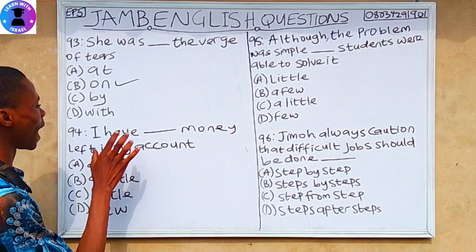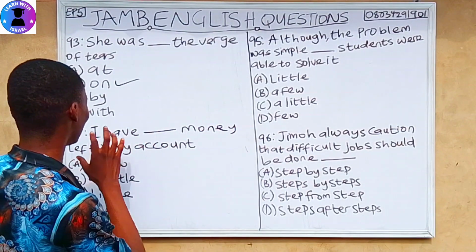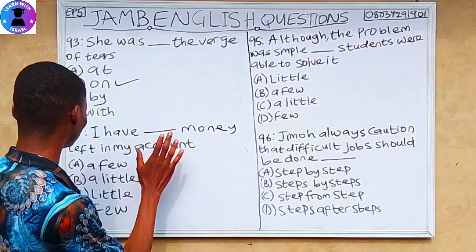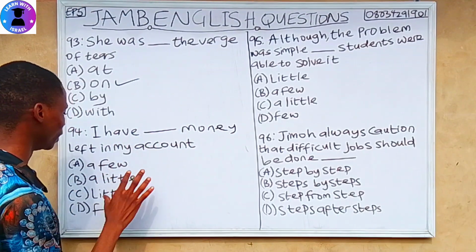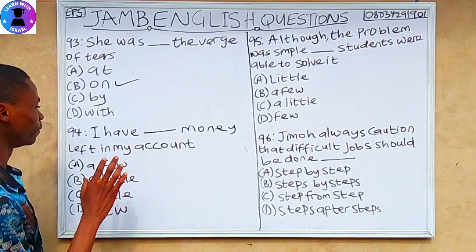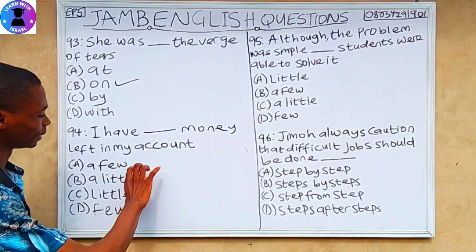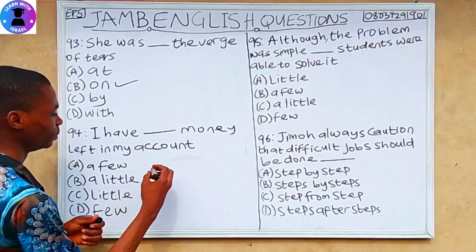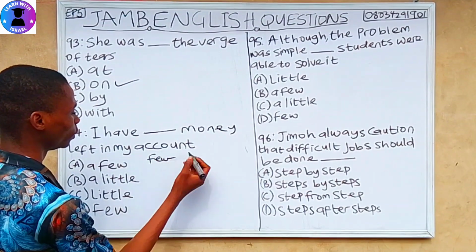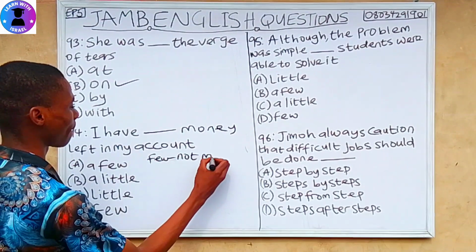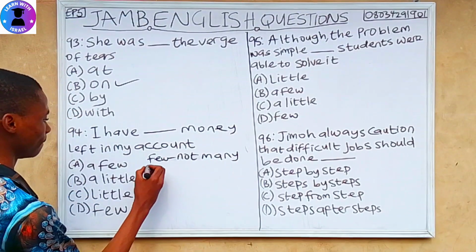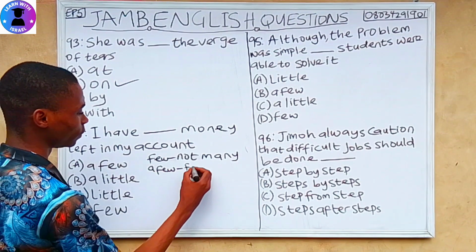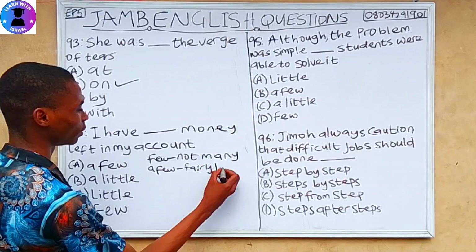Question 94. I have dash money left in my account. A few, B a little, C little, D few. Let me explain the terminology for these four options. Few means not many. A few means a fairly large number.